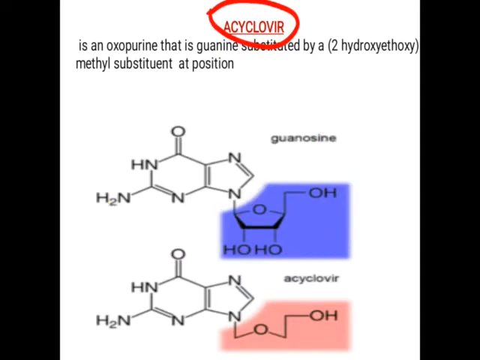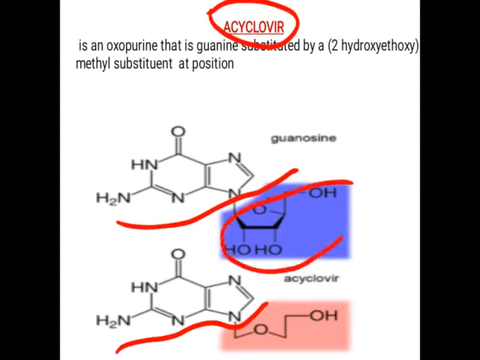Similarly, in the case of acyclovir, you can observe this structure up to this part. This part and this part are similar, so it consists of the guanine part. Here the sugar is present, but instead of this sugar, it consists of a hydroxy ethoxy methyl substitution. So that is the difference from guanosine, which is converted into guanosine monophosphate, diphosphate, and triphosphate. At the end, it enters into DNA or RNA synthesis.